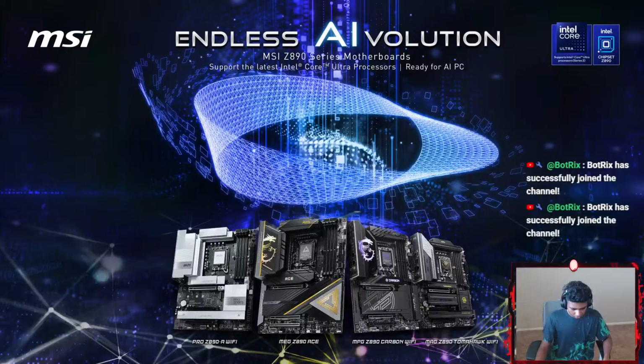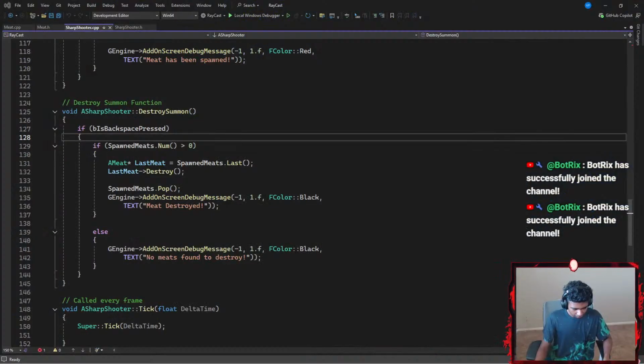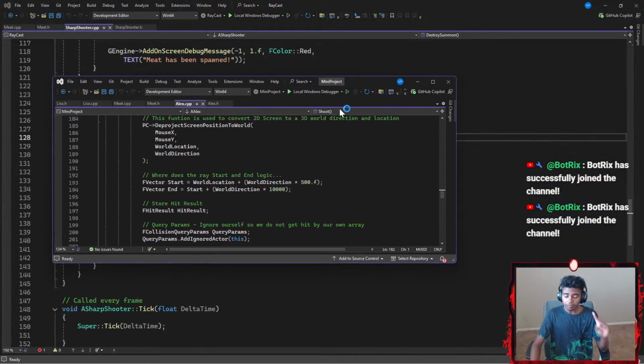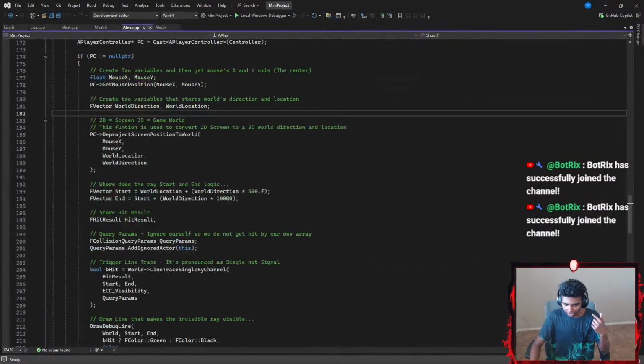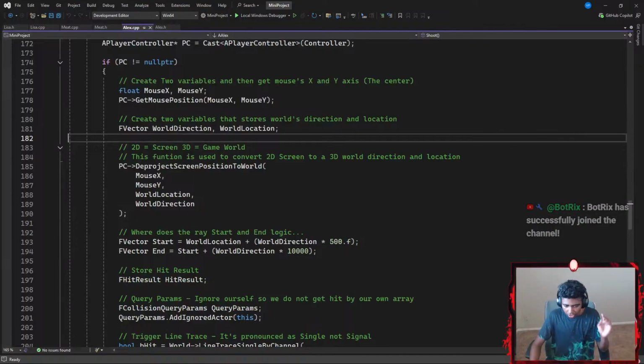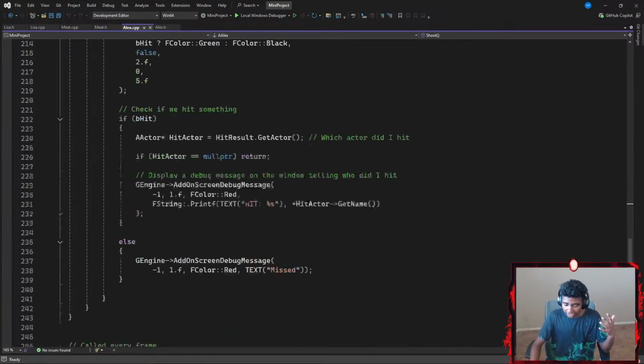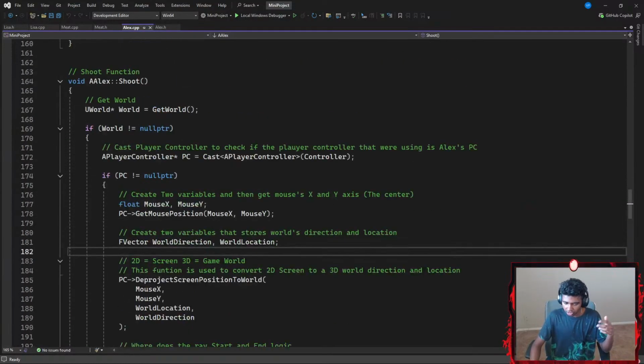Let me go ahead and open my second project here. This is my mini project which I worked on last stream. Let's zoom in a bit. In my C++ file, I did write my shoot function. This is basically the only function that I will be needing. I might use some of this for reference because I don't have enough practice with this. So let me just read it once before I actually try writing it.